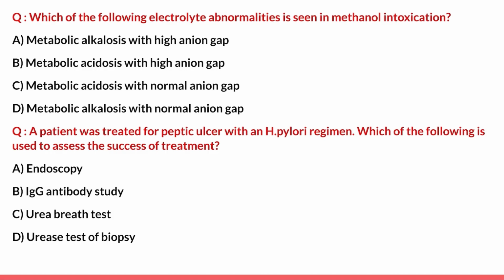Option B, IgG antibody. So serology, they are convenient and inexpensive, but they are not much useful for monitoring as they are non-specific. Option C and option D, urea breath test and urea test of biopsy. So among this, biopsy will be invasive, although specific. So better tool for follow-up would be urea breath test, which is the answer here. Although the best way to assess the success of treatment is endoscopy and urea test of biopsy, because it is invasive, it is not done routinely.